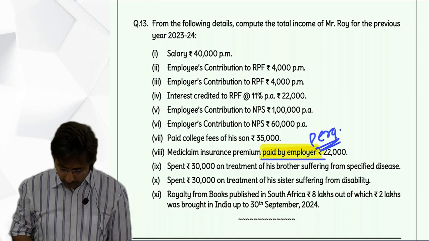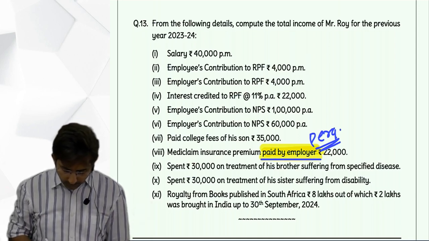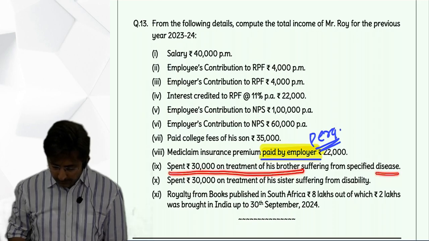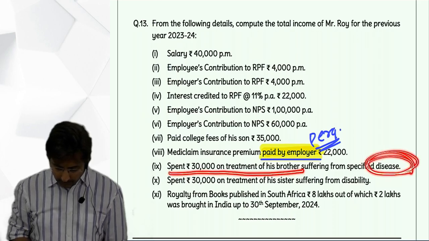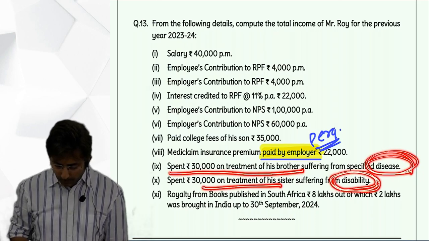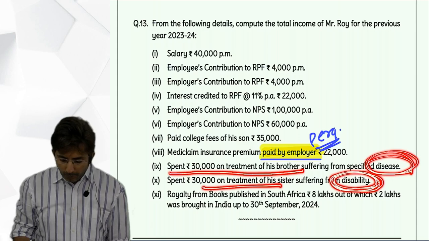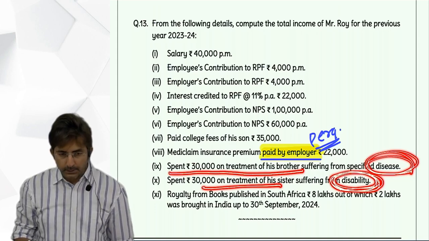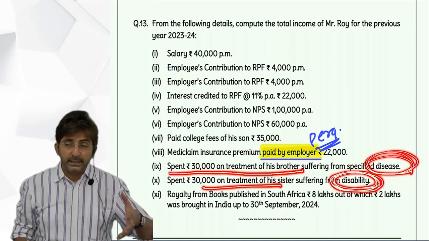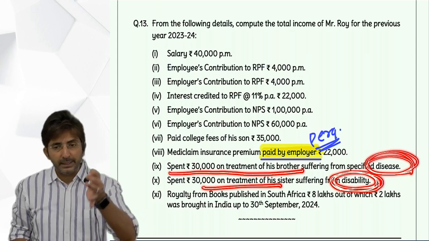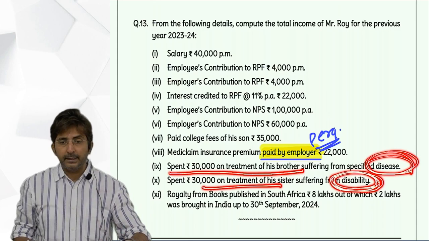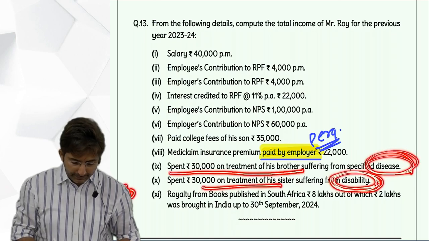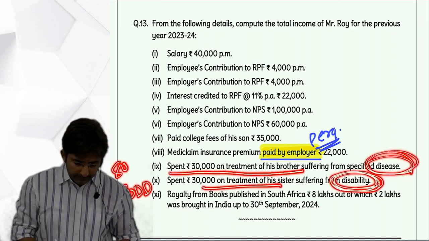So, exempt income from salary. Then next, he spent 30,000 on treatment of his brother suffering from a specific disease. The other one is disability. I am discussing both the points together. In one point he has spent on his brother for disease, and in the other point he has spent on his sister for disability. See, if you spend for disease, it is 80DDB. If you spend on disability, it is 80DD. So this second one will come in 80DD, and the first one is for disease, it will come in 80DDB.